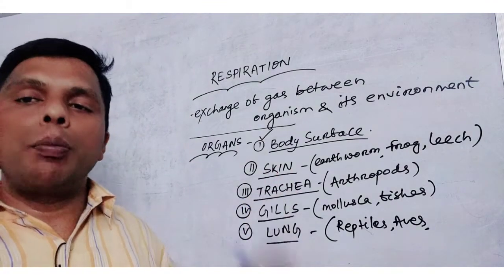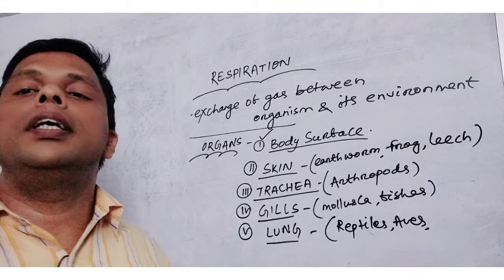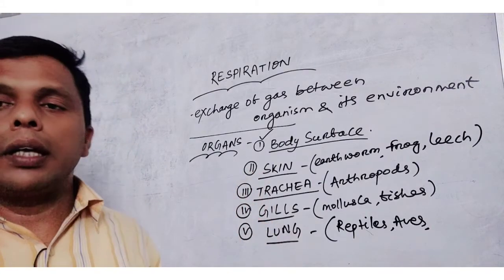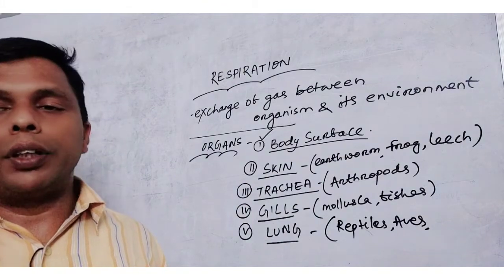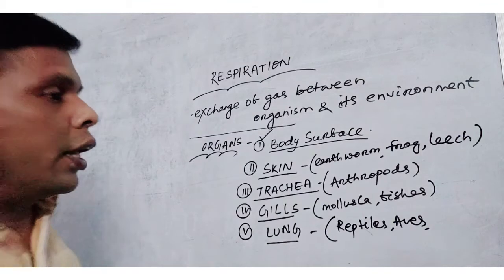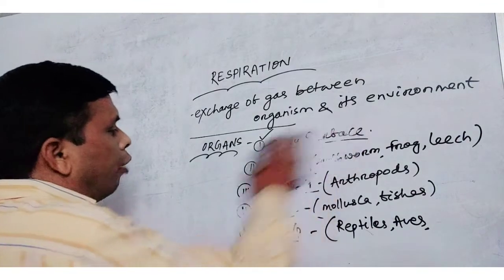Which type of respiration is found in human beings? In human beings, the type of respiration is pulmonary, because respiration in man takes place with the help of lungs.